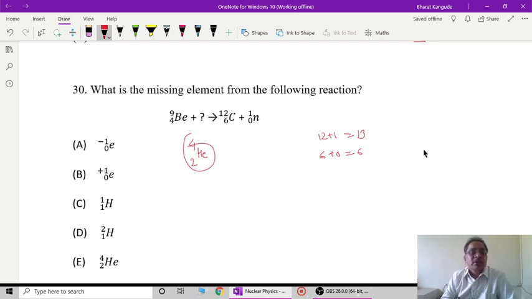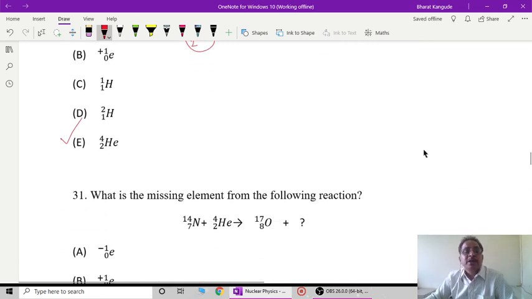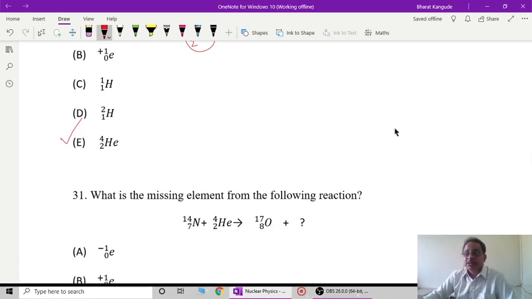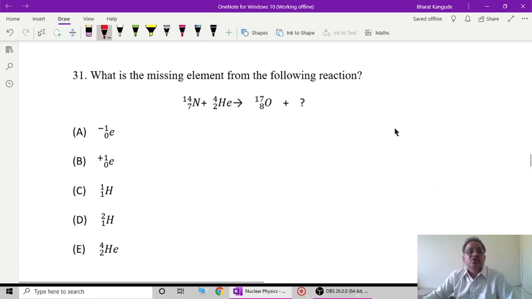So from the given options, E is the correct option, where this 4He helium nucleus, when it is bombarded with this beryllium 9, will get converted into 6C12 and 1 neutron will be released in this process. So this is one simple nuclear reaction that can be balanced as shown by this.